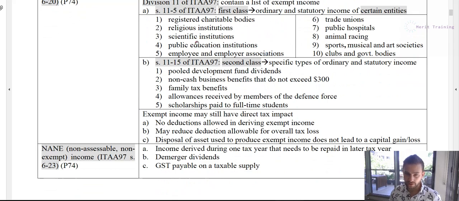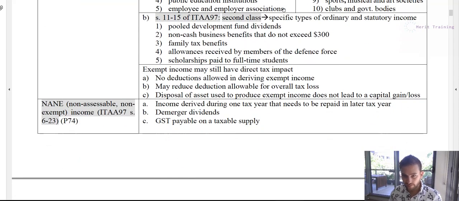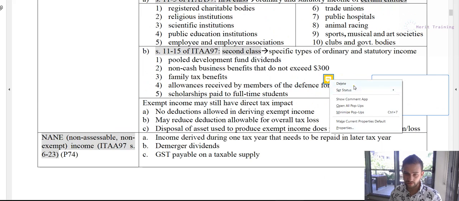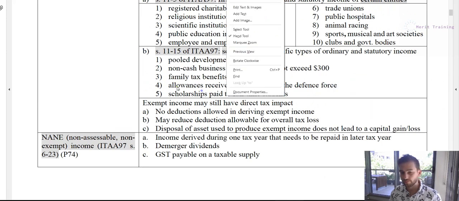For example, donations to a religious institution, they would record that as revenue, but it'll be exempt income because it's a religious or charitable body. The next type is specific types of ordinary and statutory income. For example, pooled development fund dividends, non-cash business benefits that do not exceed $300, family tax benefits, allowances received by family members of the Defence Force, or scholarships paid to full-time students.